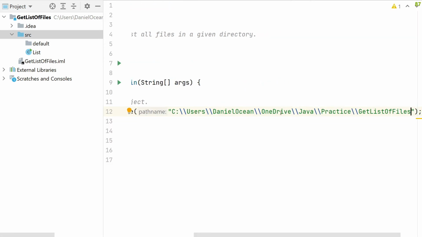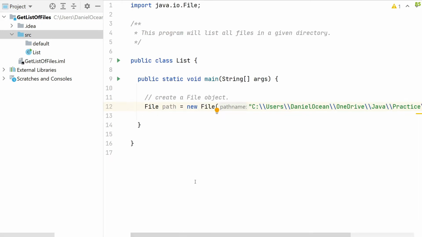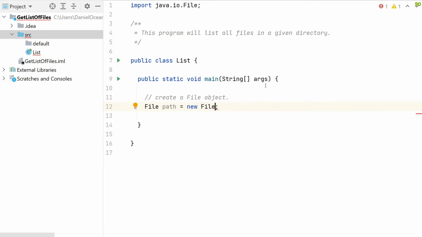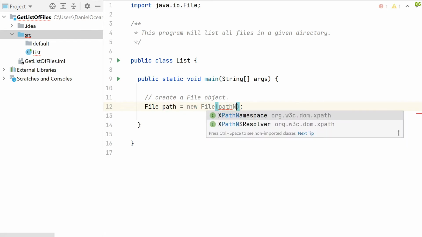I can do that, but let me try something different. Instead of having all that name, I like to modularize the code a bit. So I'll give it something called path name. Let's just call it path name for now.